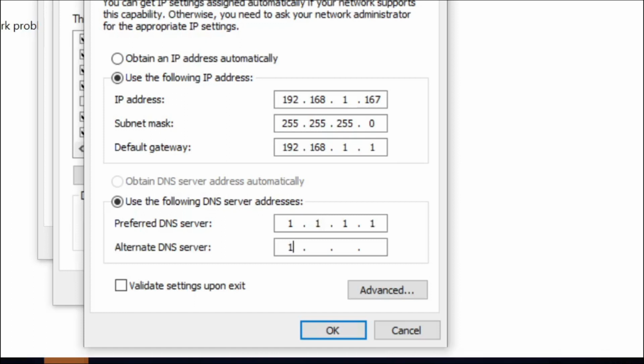1 1 1 1, and then again 1 0 0 1. And after giving all these IP addresses, just click OK and see if the problem is fixed or not.